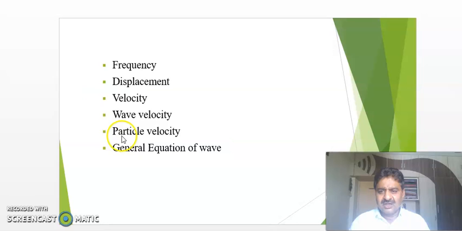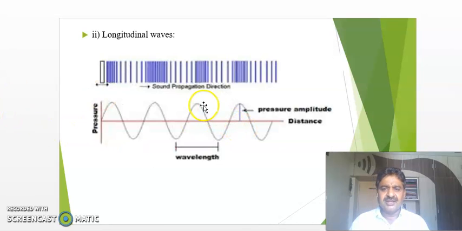Then one point I want to discuss with you about again the longitudinal wave. Longitudinal waves are nothing but alternate compressions and rarefactions produced in the medium. Where compression is there, pressure is more. Here pressure decreases, pressure more, pressure decreases, and so on. In this way, the wave propagates in the medium. But if we think about the particles' direction and the direction of propagation of the wave, it is exactly opposite to the transverse wave.